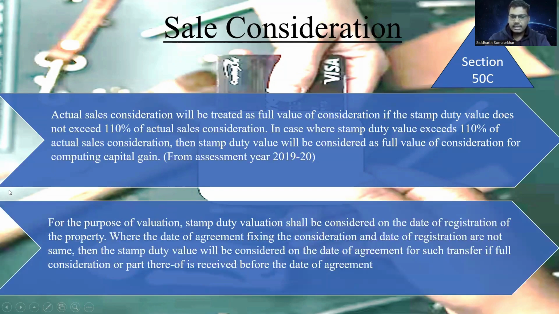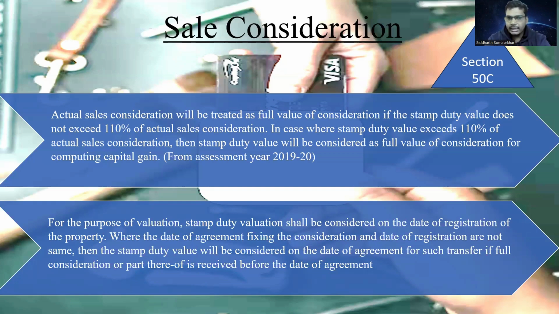The other point is when you are considering the stamp duty valuation, what is the point at which stamp duty value would be considered or computed? So there will be two dates when you are selling a house property. One is the registration date of the sale of the house property. Second is the agreement date of the sale of the house property.